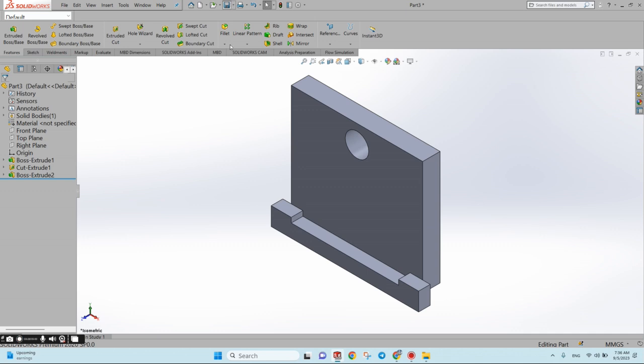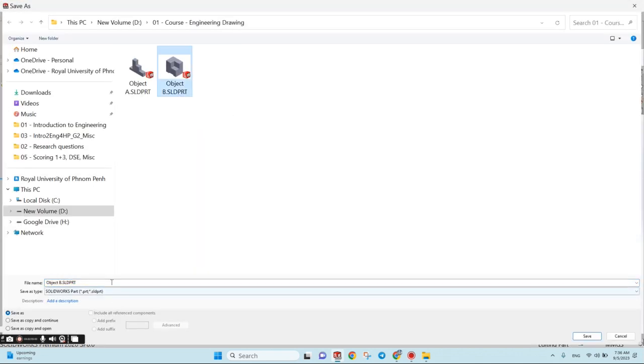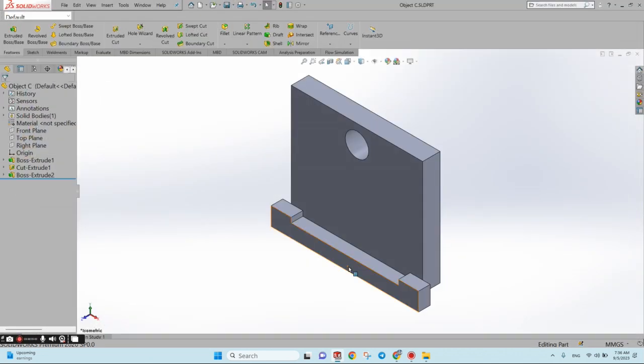Okay, we can try to save, so that we have a logbook. Okay, then everything saved.